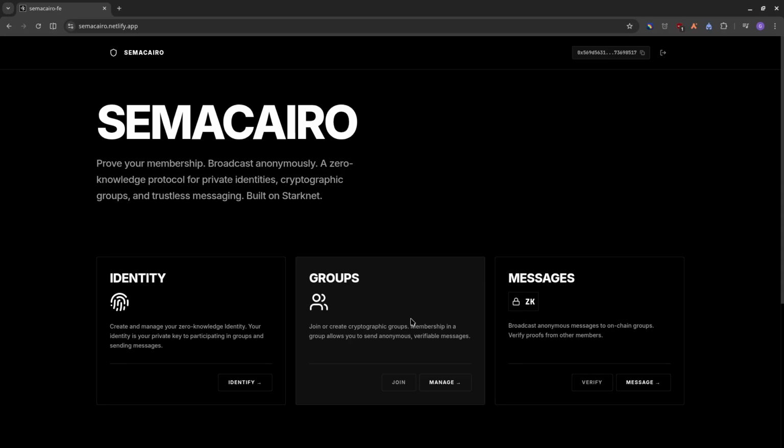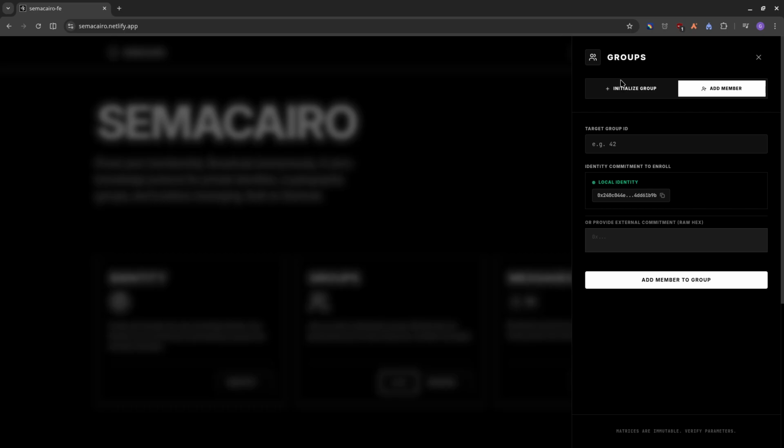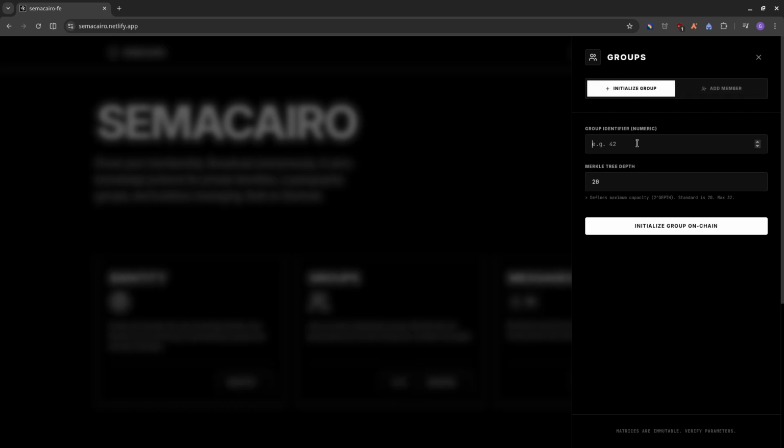So there's a group. There are two sections in the group. You can join a group or create a group. So we'll create a group. Let's quickly create a group with an ID of 2. We'll set a Merkle depth of 20. In this particular implementation, we have a verifier per depth. So any depth you choose works. But in this case, we're going to choose a depth of 20. So let's choose this.